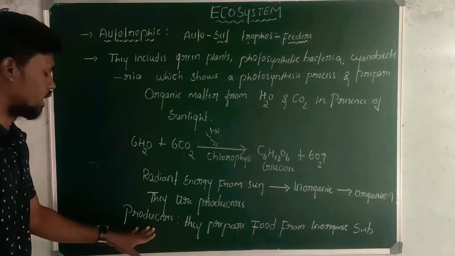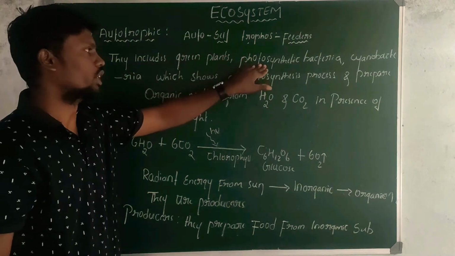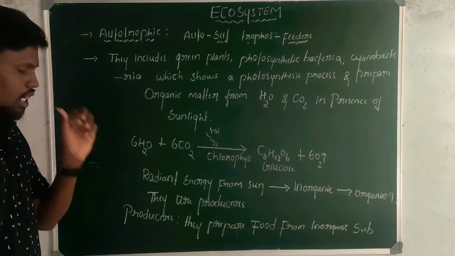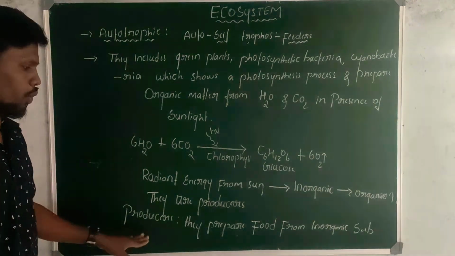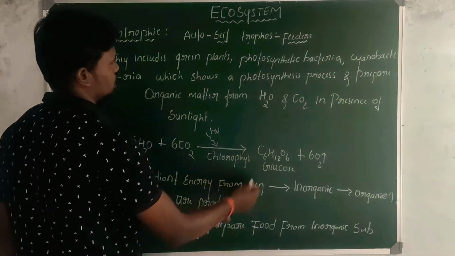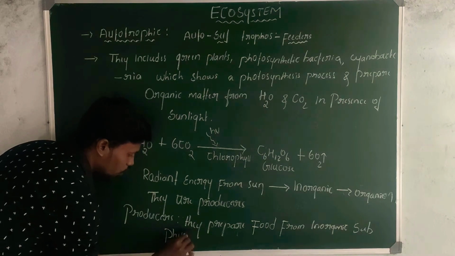Examples for producers are plants, photosynthetic bacteria and cyanobacteria, which come under terrestrial, whereas in aquatic they are the phytoplanktons.